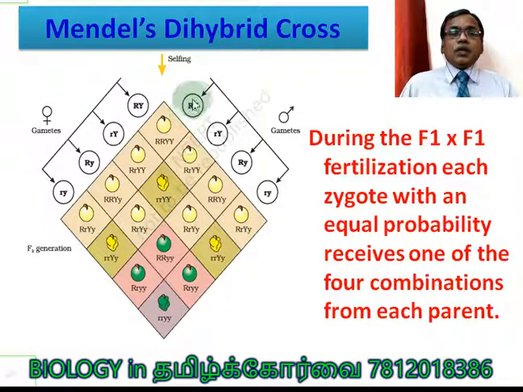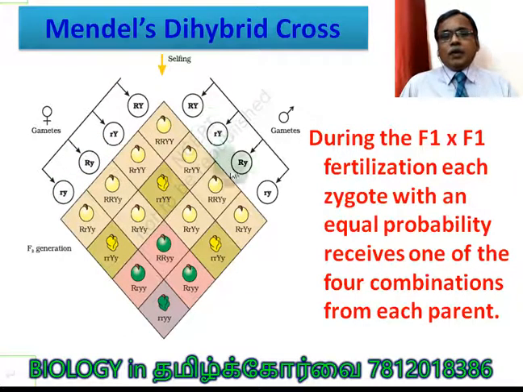So you see, capital R capital Y, 40 gametes are there, 40 pollen grains. Of the 40 male gametes, 10 male gametes will fertilize the ovule of capital R capital Y. In the same way, 10 fertilize the gamete of small r capital Y, another 10 capital R small y, and the last 10 fertilize the small r small y. So you have to give 40, 40, 40, in the same way 40, 40, 40. From each category they receive 10. So this is called random fertilization.